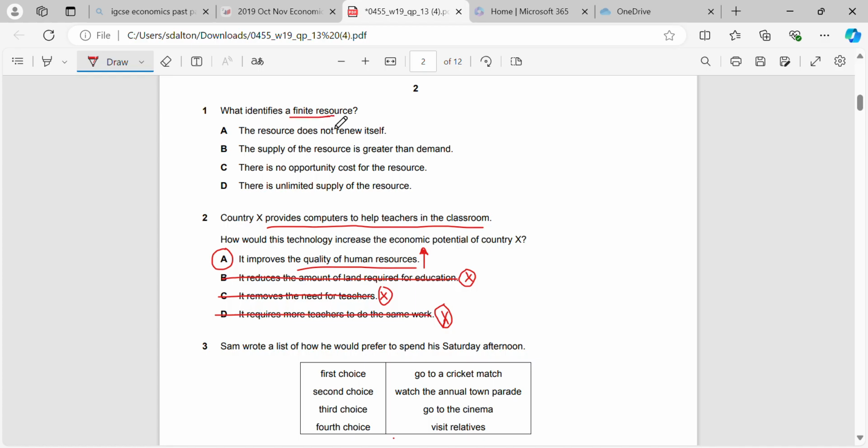And last one, what describes a finite resource? Remember, finite resource means that the resource is limited. Therefore, the resource does not renew itself because it is limited. Nothing to do with the supply of the resource greater than demand. Nothing to do with opportunity cost, and nothing to do with unlimited supply. You just have to know the definition of a finite resource, and then you'll be able to get that one.